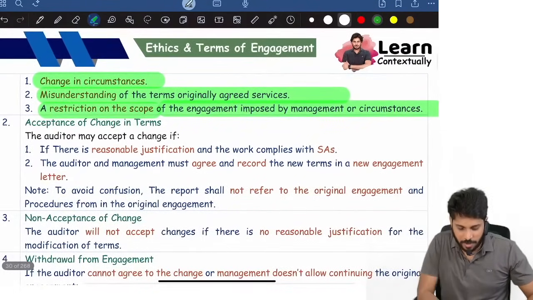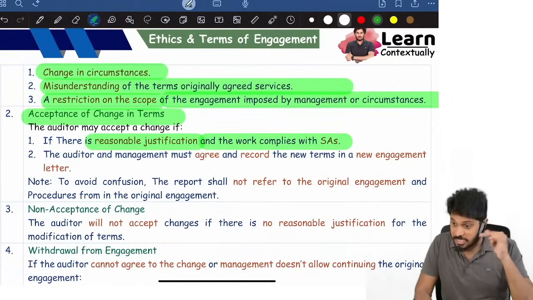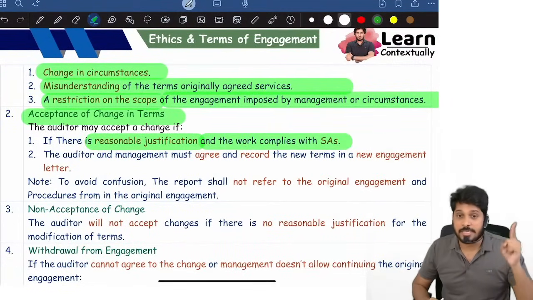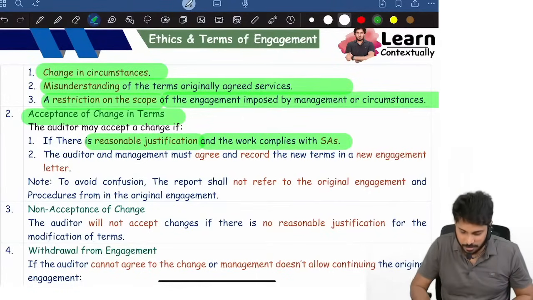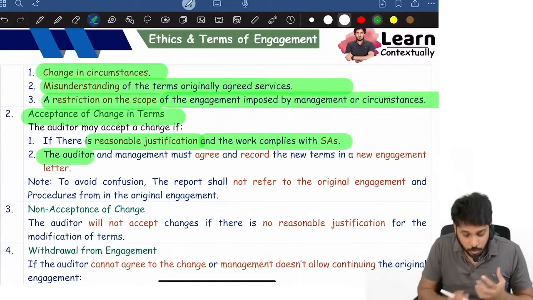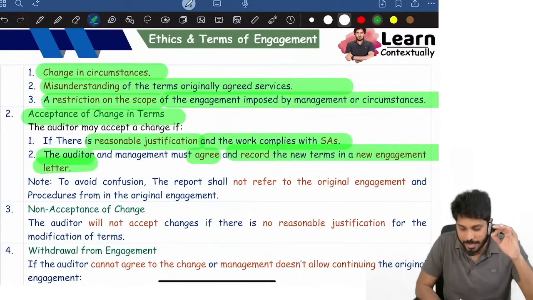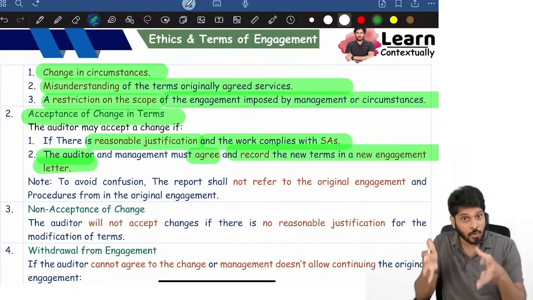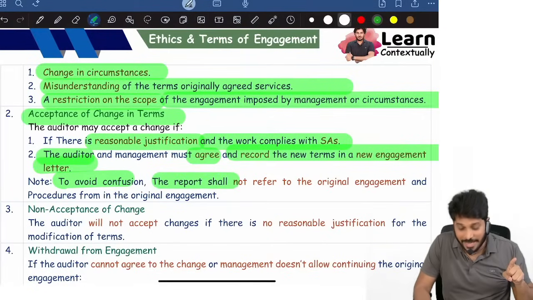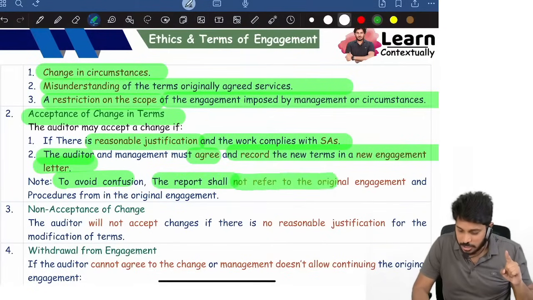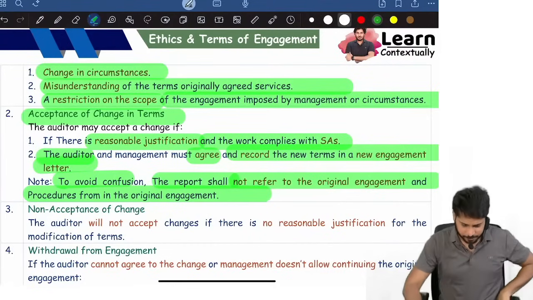Okay. Now, you will accept it if there is a reasonable justification, and still, even after the change, work is as per standards on auditing, like standards on auditing objectives and all were not violated. Then you will accept. And whenever you accept the change, please agree new terms and record the new terms in a new engagement letter. And in the new letter, don't talk about old letter. To avoid confusion, the new engagement letter shall not refer to original engagement and procedures performed from the original engagement.